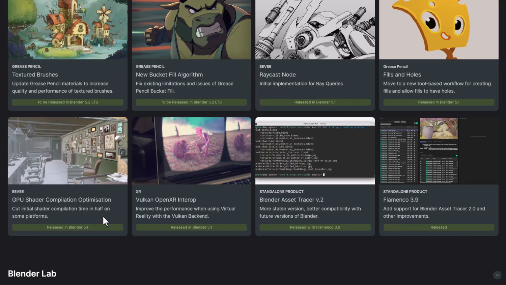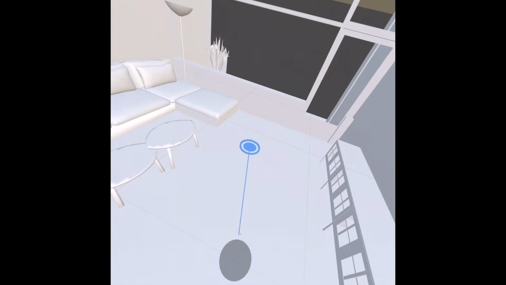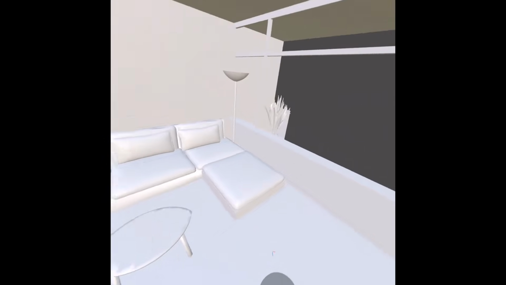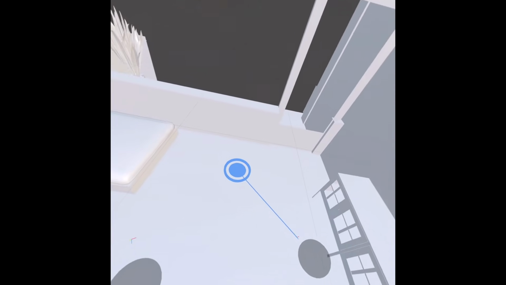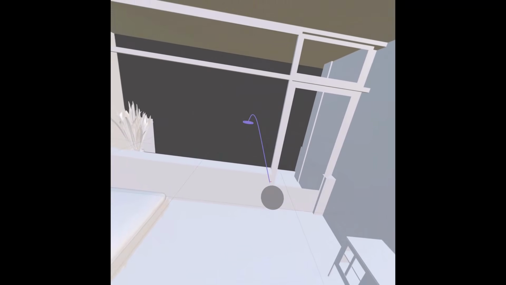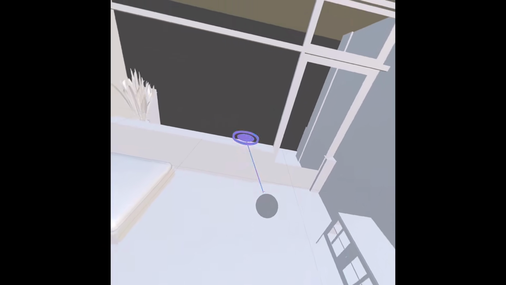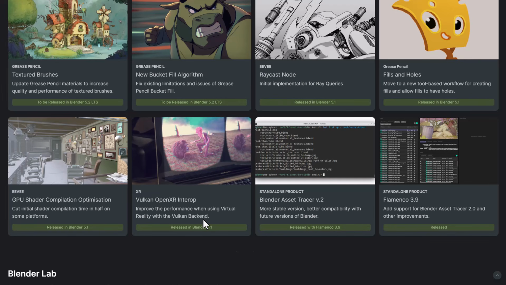One good feature which we did see that is also getting a good update here has to do with OpenXR, and this has to do with Vulkan. So in the previous release of Vulkan, there was no huge support for XR and VR, but 5.1 did improve the performance when using virtual reality with the Vulkan backend, and 5.2 seems to double down on virtual reality, and we're going to talk about that in a bit.